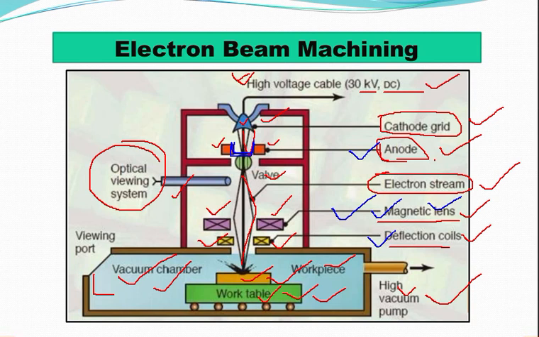The level of vacuum within the gun should be in the order of 10 to the power minus 4 to 10 to the power minus 6 torr. Basically, 1 torr is equal to 1 millimeter of mercury. The maintenance of suitable vacuum is essential, as I have already told you, because electrons lose their energy if they come in contact with air particles.